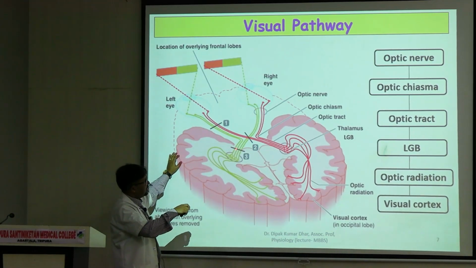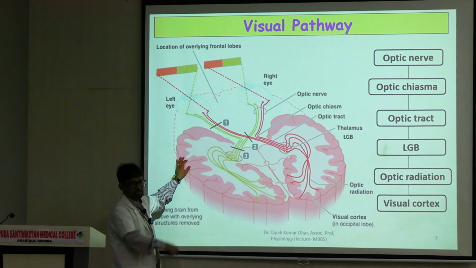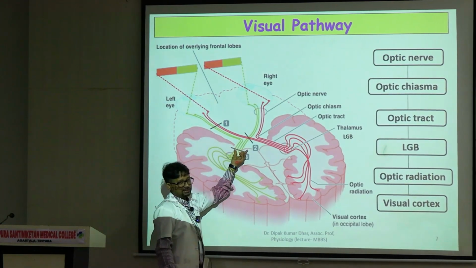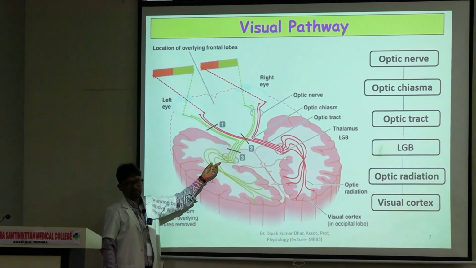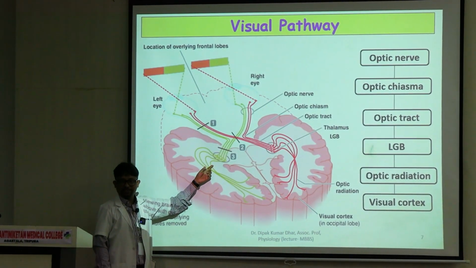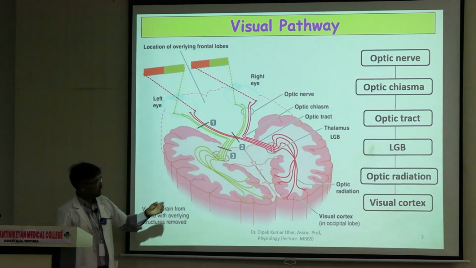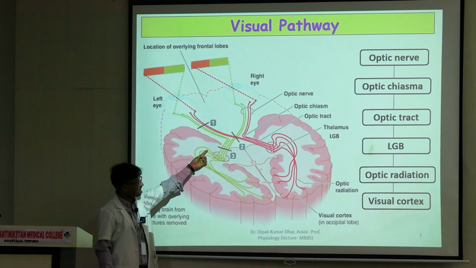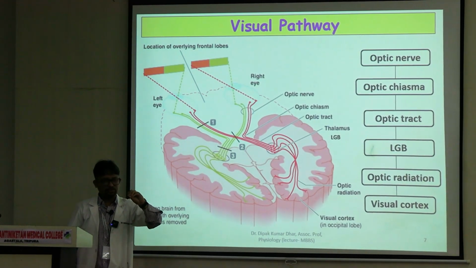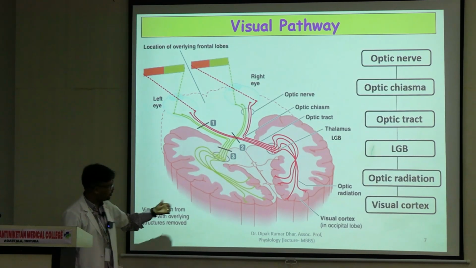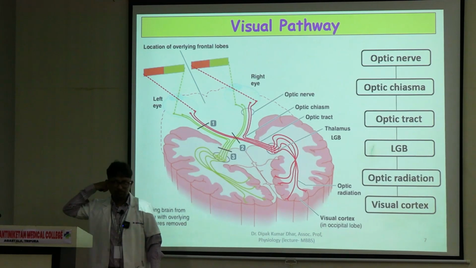Uncrossed temporal fibers of the same side and crossed nasal fibers of the opposite side. This is forming the optic tract. Optic tract के बाद it is reaching the thalamus, which nuclei, lateral geniculate body of the thalamus, where these axons are ending, right? From here, a second set of neurons arise, right? They course along the parietal lobe and one small part to the temporal lobe, and finally they reach the occipital lobe on the posterior part of the brain.